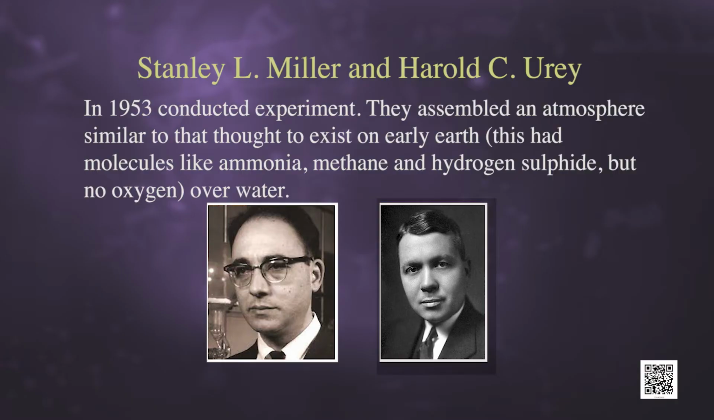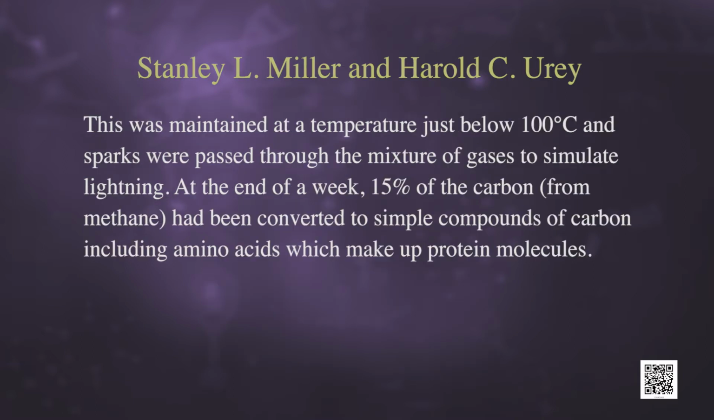Stanley Miller and Harold Urey in 1953 conducted an experiment. They assembled an atmosphere similar to that thought to exist on early earth. This had molecules like ammonia, methane and hydrogen sulfide but no oxygen. This was maintained at a temperature just below 100 degrees Celsius, and sparks were passed through the mixture of gases to simulate lightning. At the end of a week, 15% of the carbon from methane had been converted to simpler compounds of carbon, including amino acids, which make the protein molecules.